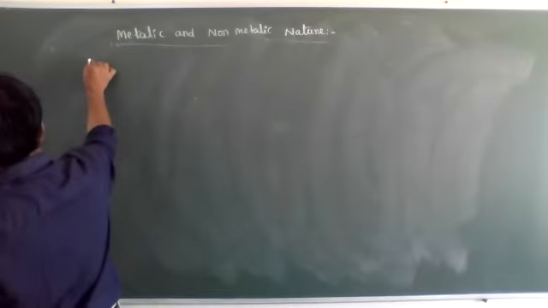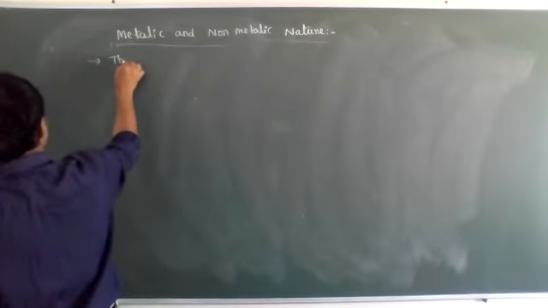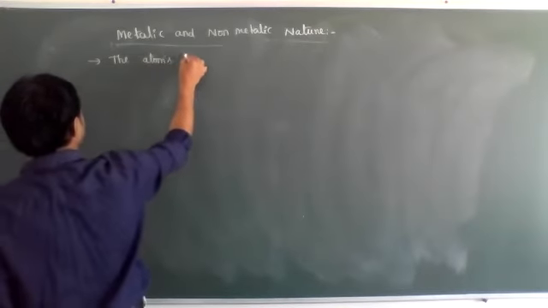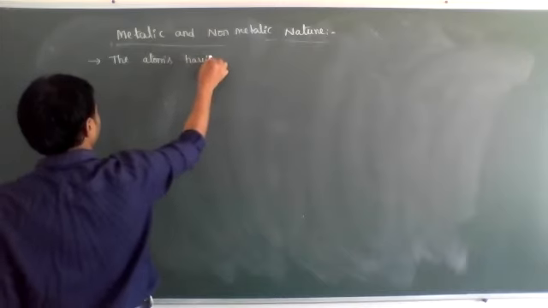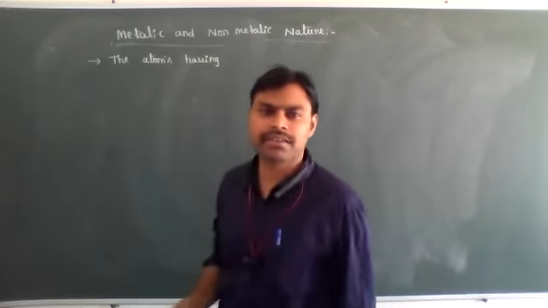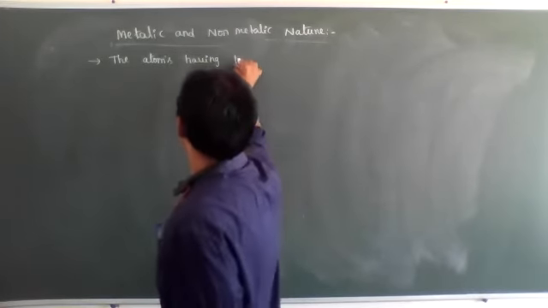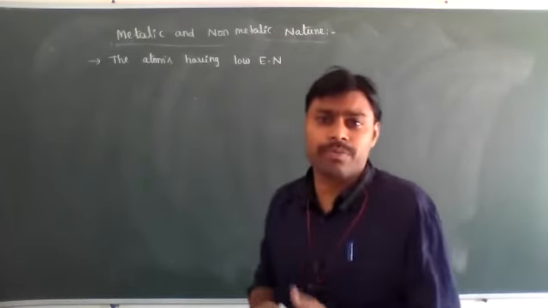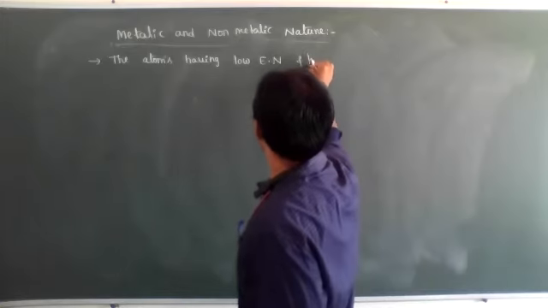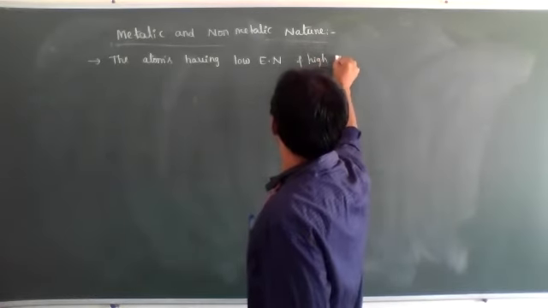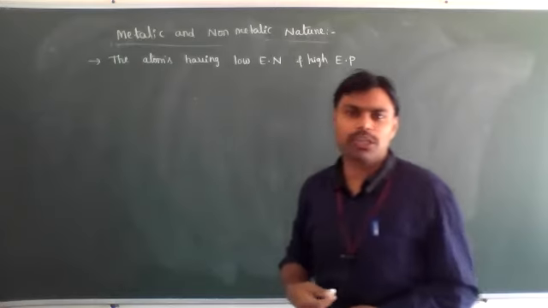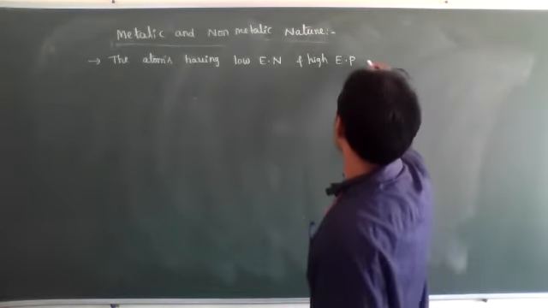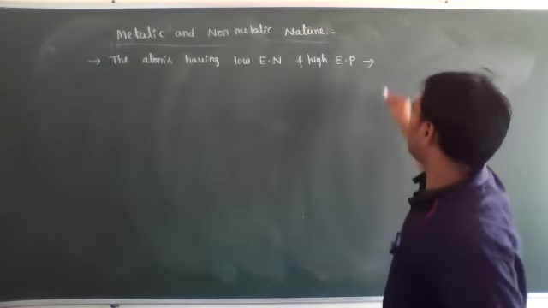For example, atoms which have low electronegativity and high electropositivity have more metallic nature.